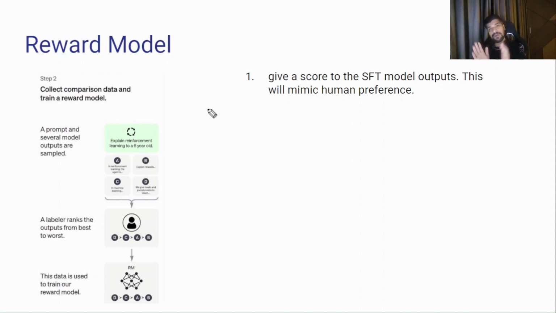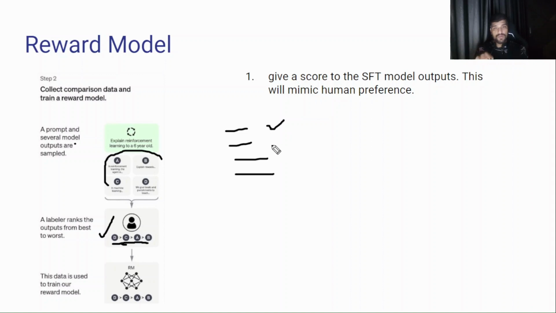Now the outputs are sampled and ranked in descending order, that is D C A B. So D is the most accepted answer, C is below that, A is below that, and B is below that. So they have ranked the output. For example, if you ask the model how a child learns, maybe the first time the model gives the first statement.